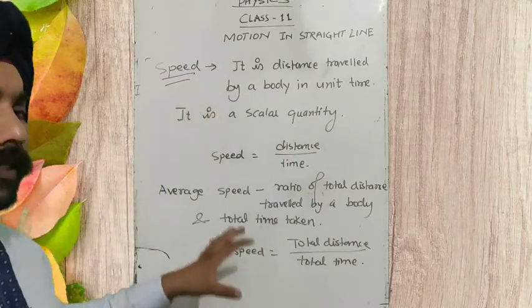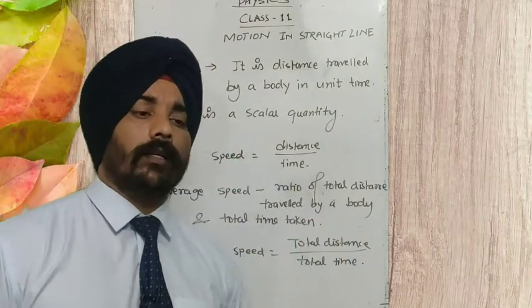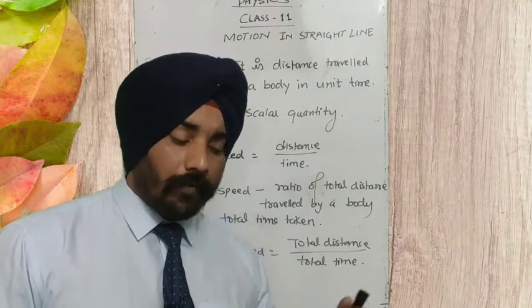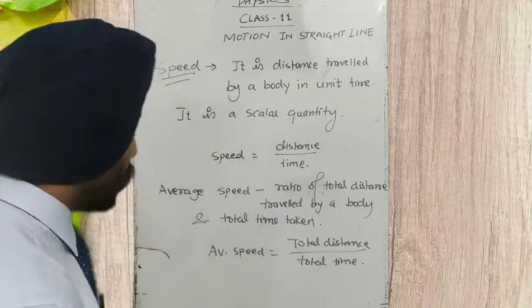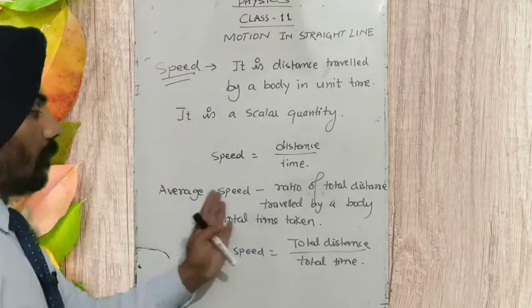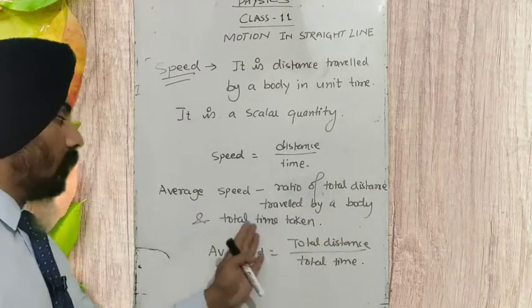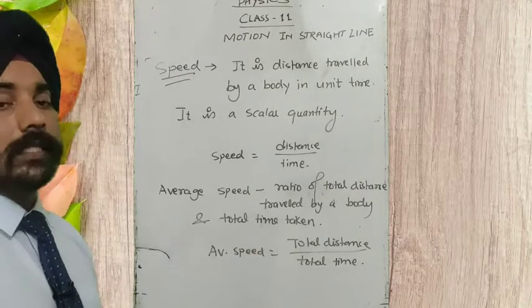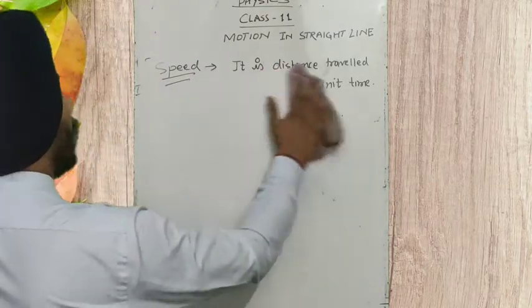What is distance, what is displacement, what is speed, are they scalar, are they vector, and then how to draw the graph for them, and for the different kinds of motion we need to draw the graph. Okay, so this is quite important. What is average speed? It is the ratio of total distance traveled by a body to the total time taken. So average speed is equal to total distance upon total time. Okay, this is the average speed.